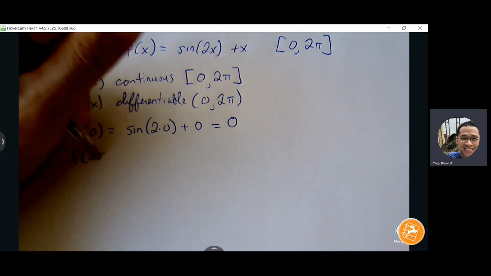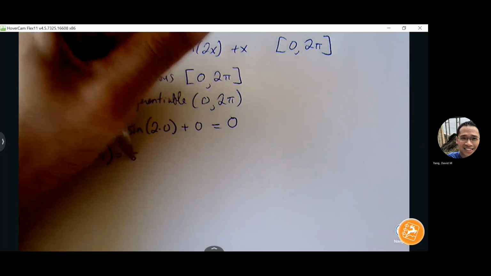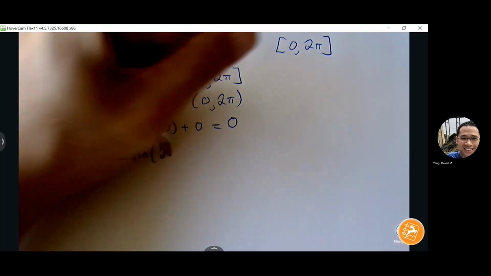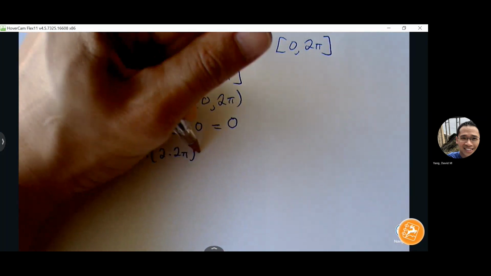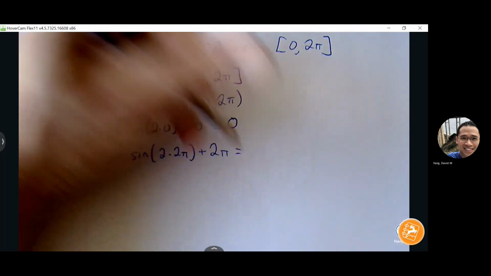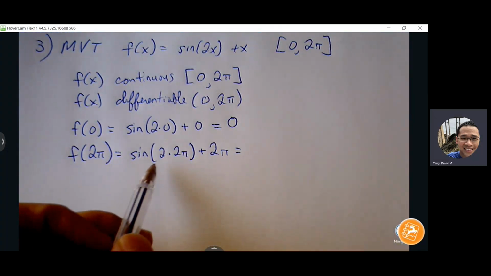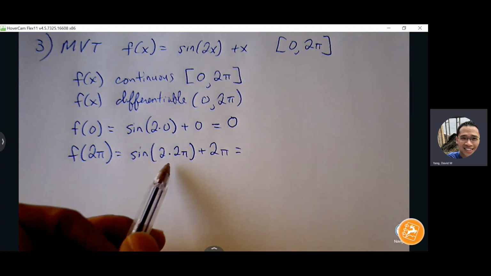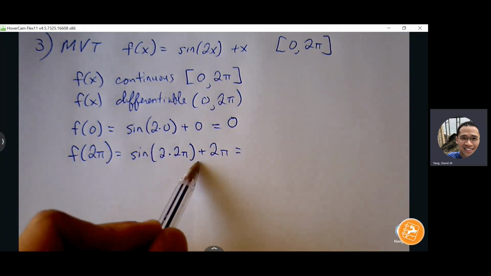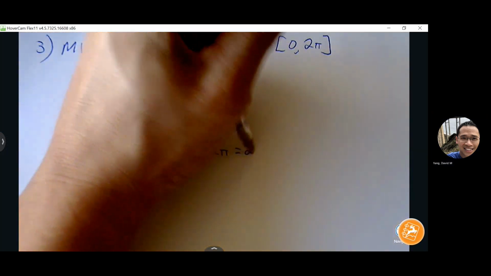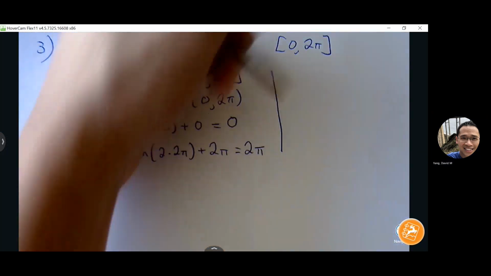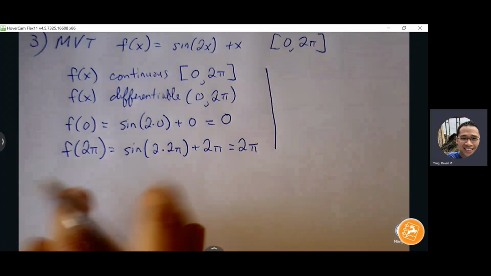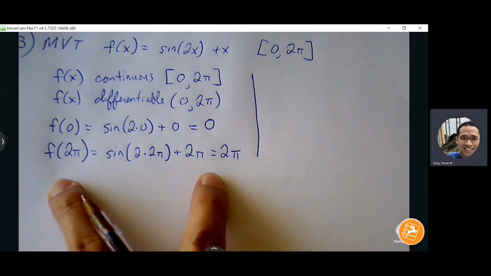f of 2 pi. Sine of 4 pi. Sine of 4 pi is the same thing as sine of 2 pi, same thing as sine of 0, which is all 0. So 0 plus 2 pi, 2 pi. We have our ordered pairs. Now we can find the slope.